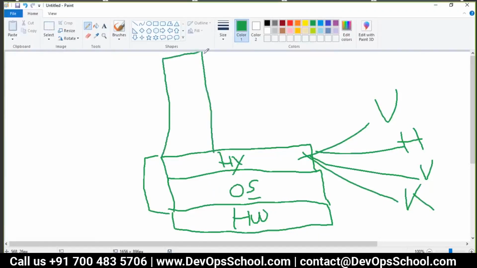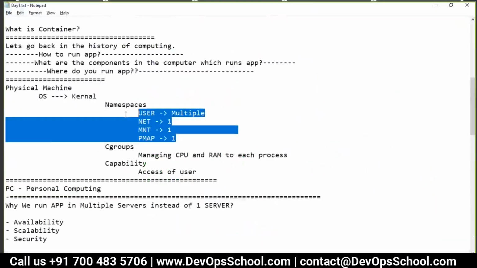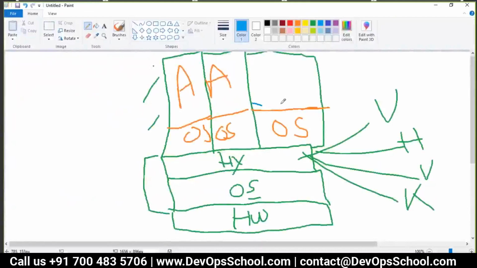1 VM, 2 VM, 3 VM, 100 VM, depending on your requirement. Now in each VM, you have an operating system, OS, and applications. And when you have an OS, never forget this one: one user, one mount, one network.